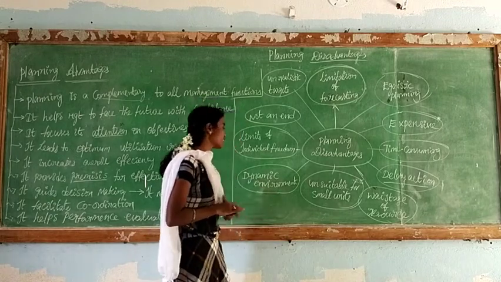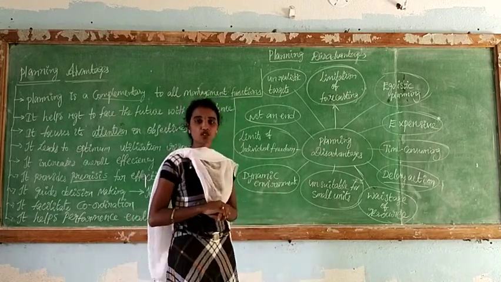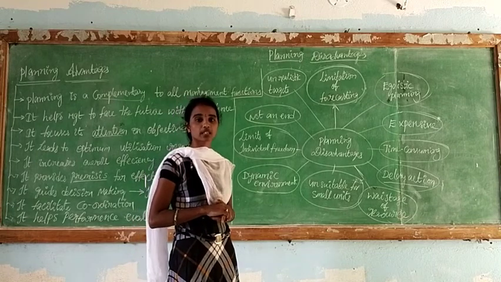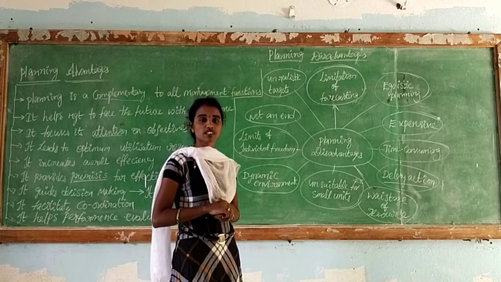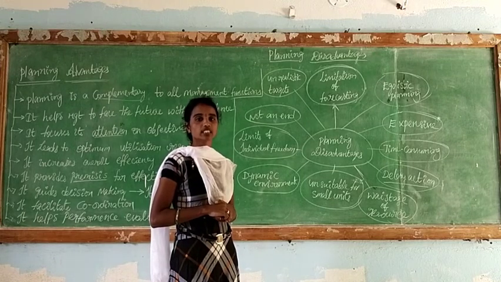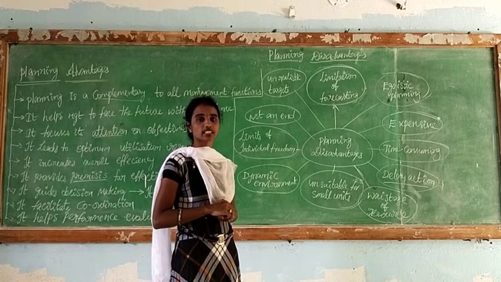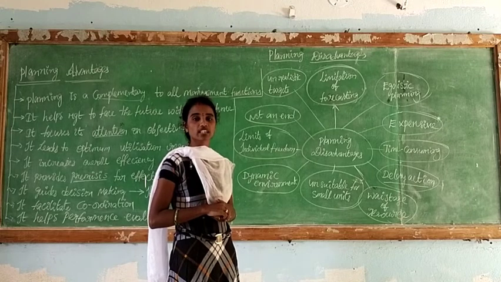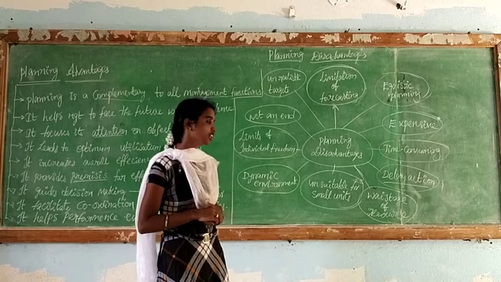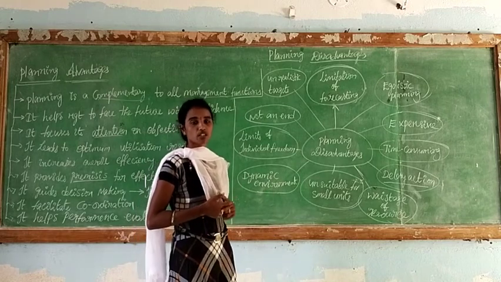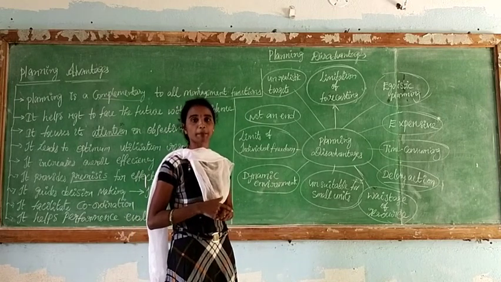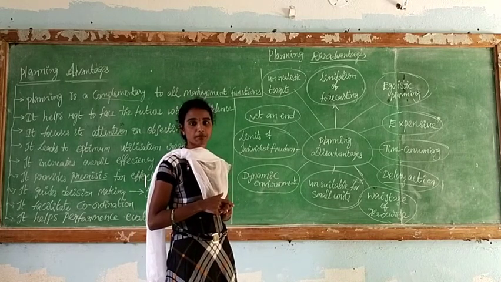And the next point is dynamic environment. When you want to produce a new product, the STEP factors may not be supportive. What are the STEP factors? Social factors, technical factors, political factors, legal factors. When those factors are not supportive, only a dynamic environment can support it. If you don't have dynamic thinking capacity, our planning may fail.